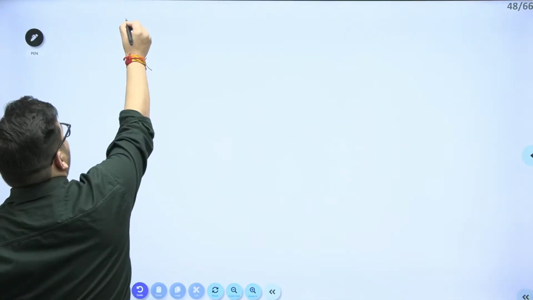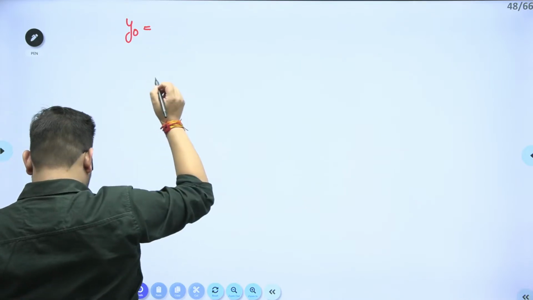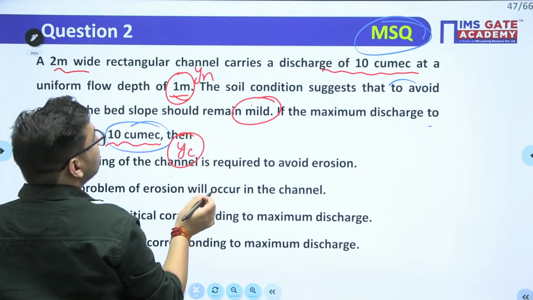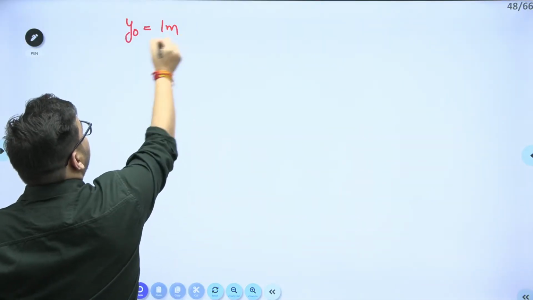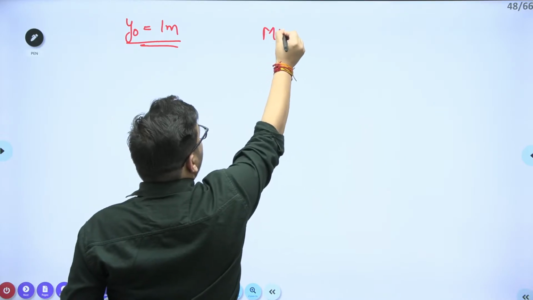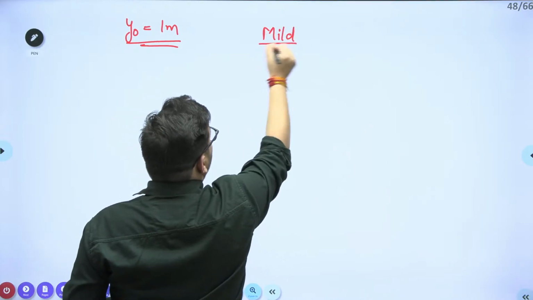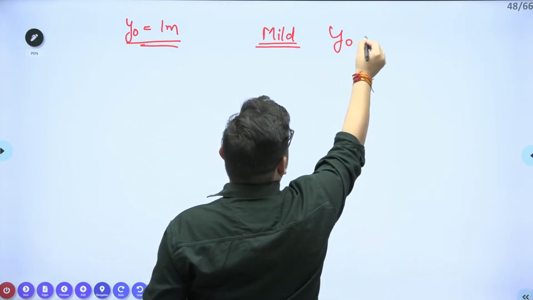Normal depth is given to you, that is 1 meter. We know that for a channel to be mild, your y naught value should be greater than y critical.